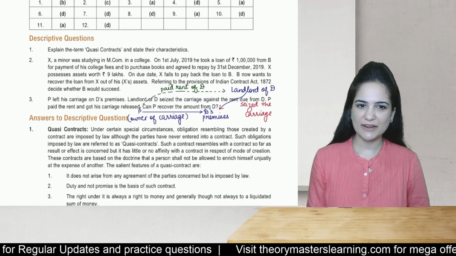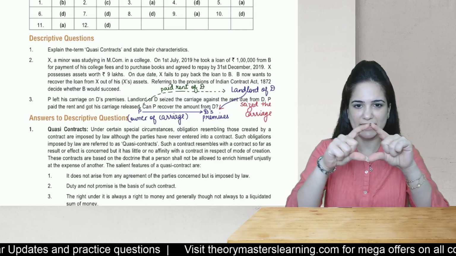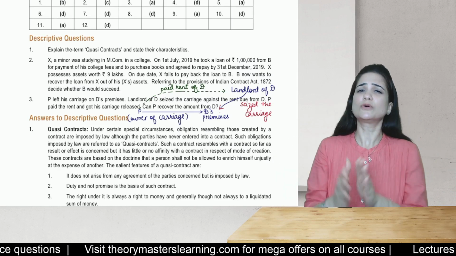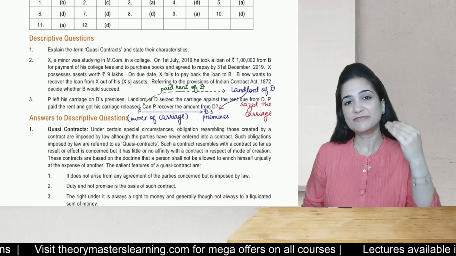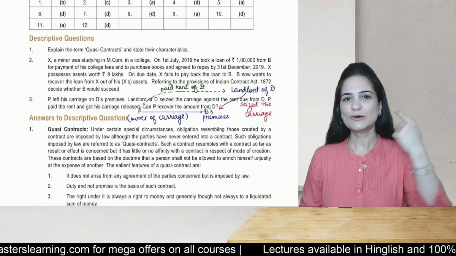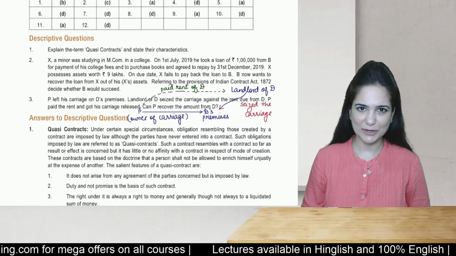P left his carriage on D's premises. So I have made a pictorial representation of the entire question. You also do that in the exam. It'll be very easy for you to understand the question and also to simultaneously frame the answer in your mind.